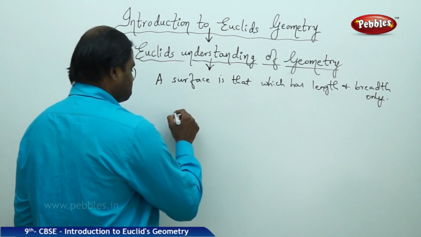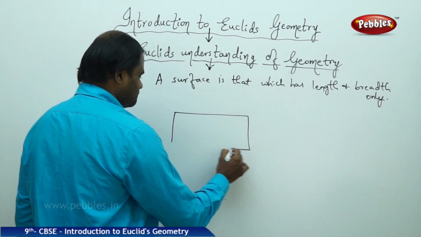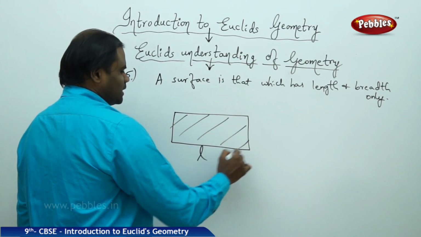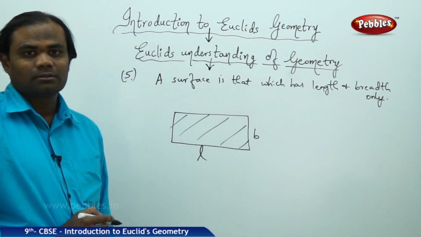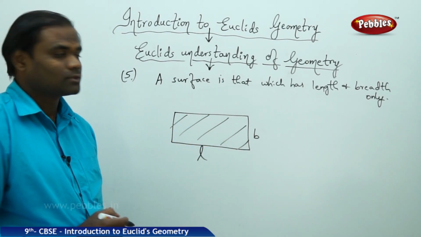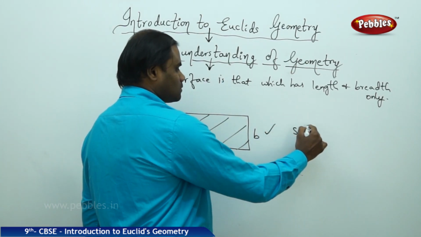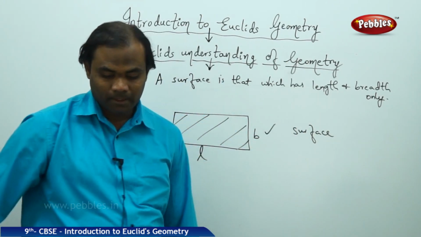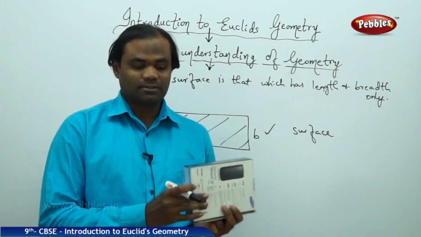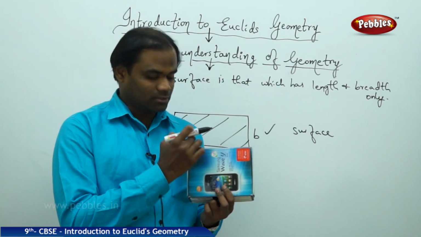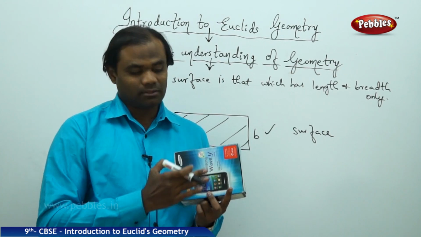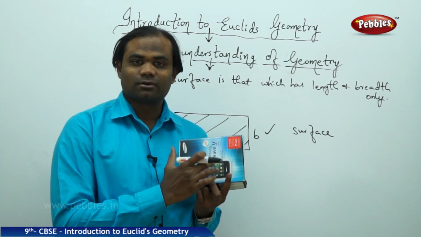For example, I take a rectangle. Rectangle is a surface which has length and breadth, but it does not have anything else other than length and breadth. So this is a surface. This is also a surface. This is a surface because it has length and breadth. Is how we understand the surface, each surface of this box.